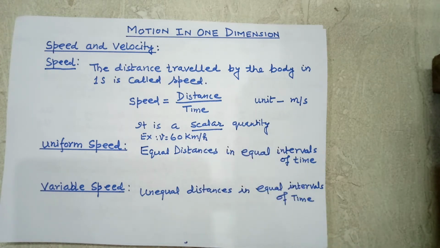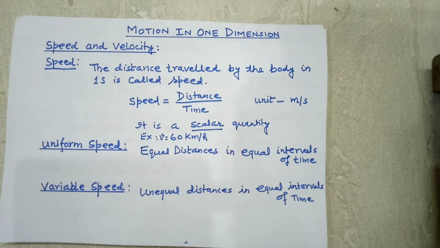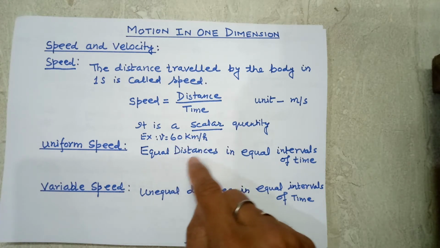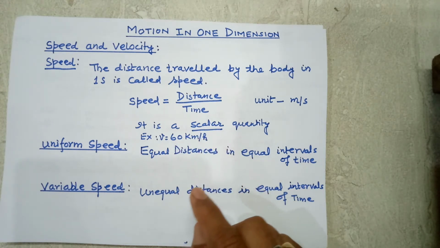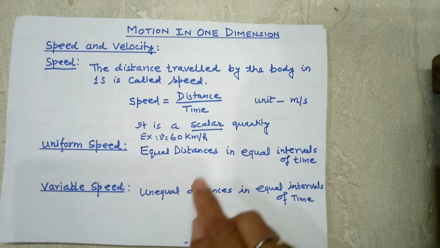For example, if we say the speed of a car is 60 km per hour, that means the car is covering a distance of 60 km in 1 hour, but there is no direction specified, so it is speed.